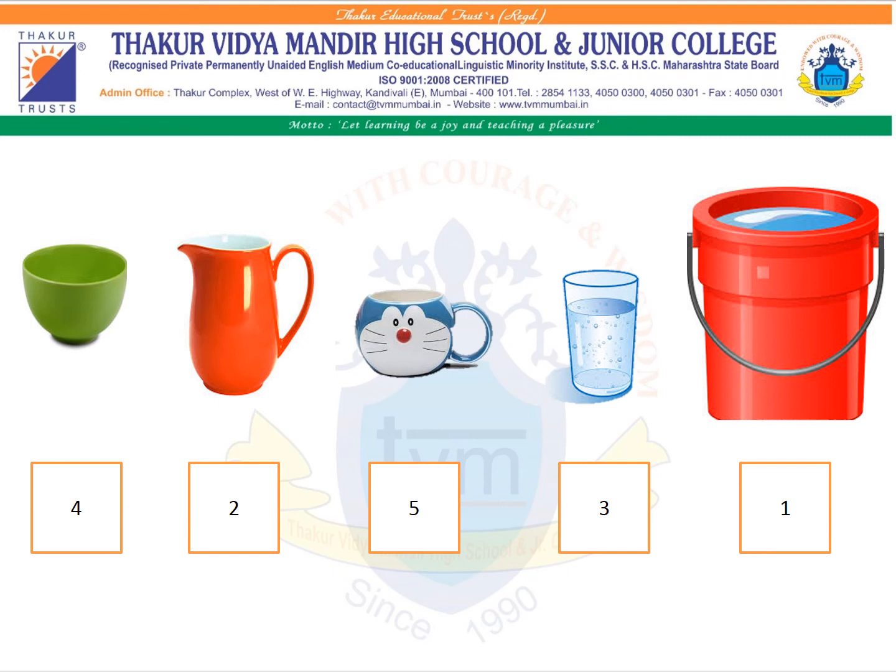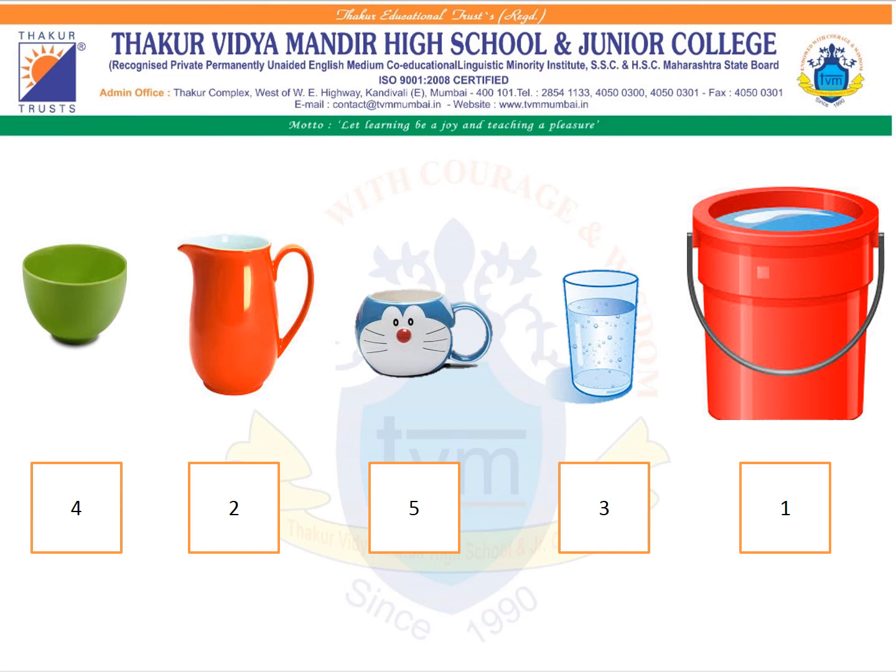Okay. Now for third, we have to compare the bowl, cup and glass. Now you are going to tell me which will contain more. The capacity to hold water is more in which? Yes, it will be the glass. Correct? The glass is bigger than the bowl and cup. So our third number will be for the glass. We are going to write 3.